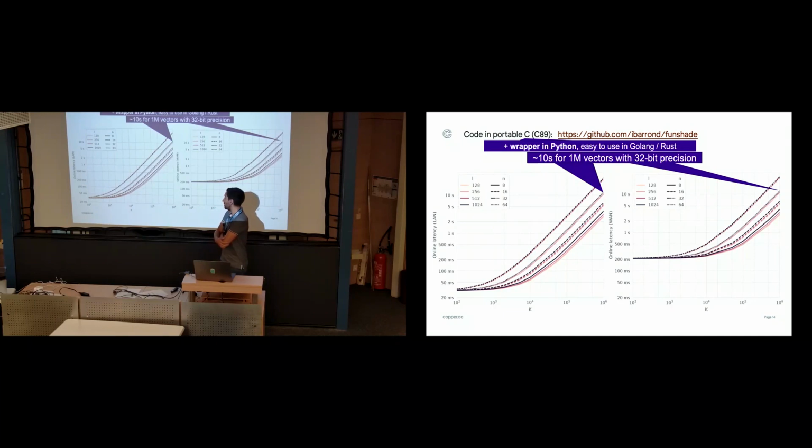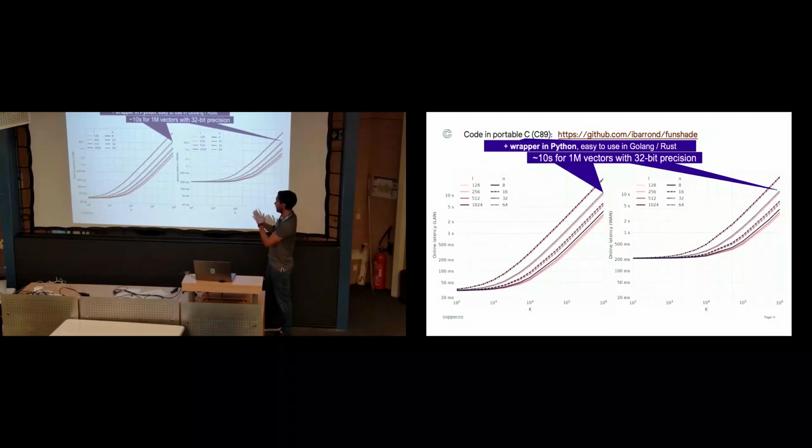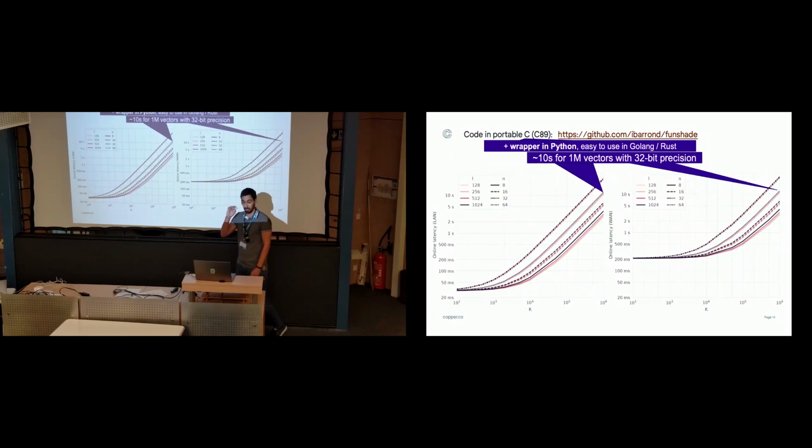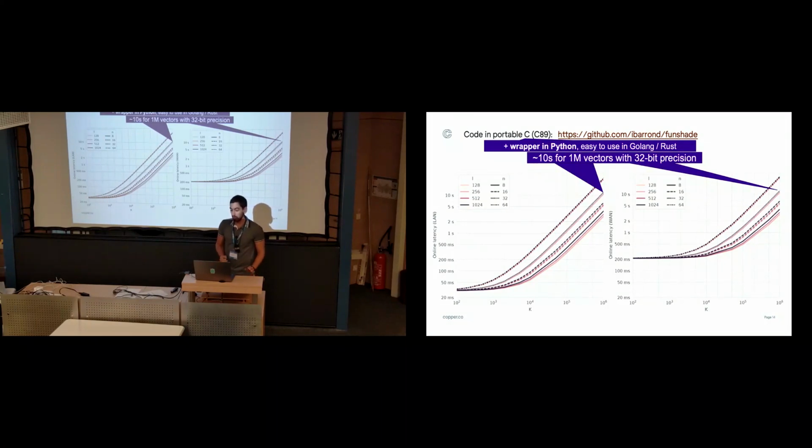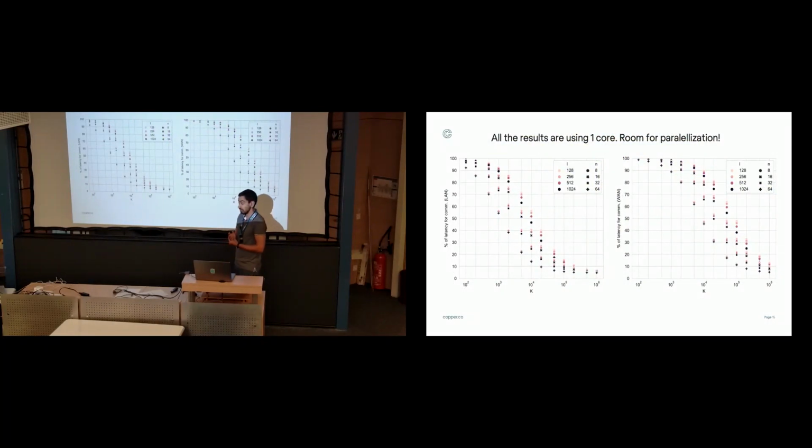In our tests, we ran latency tests against the number of vectors that you're comparing against. And so we see, just to give you one single figure, that we need around 10 seconds for matchings between 1 million vectors with 32-bit precision. And this could go even beyond that, because the results that I'm showing you here are using just one core, so there's still plenty of room for parallelization.